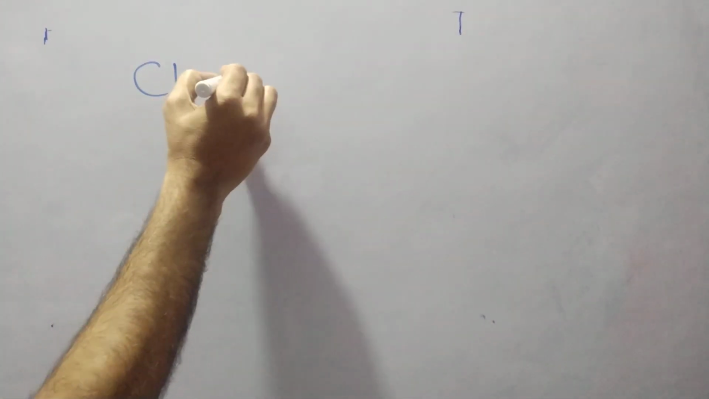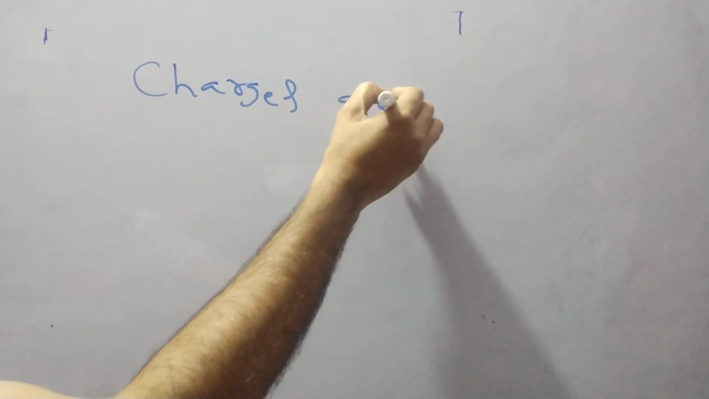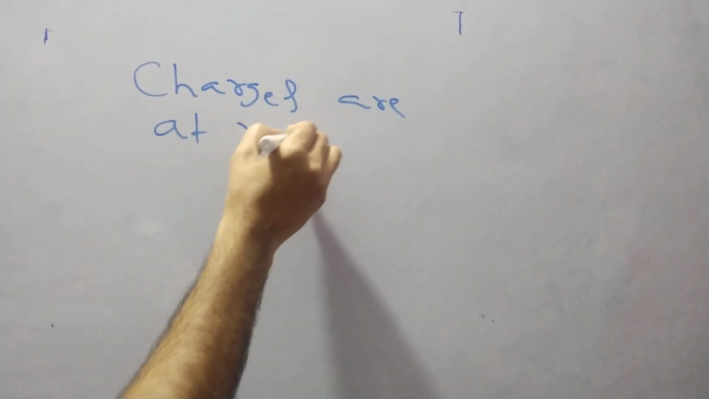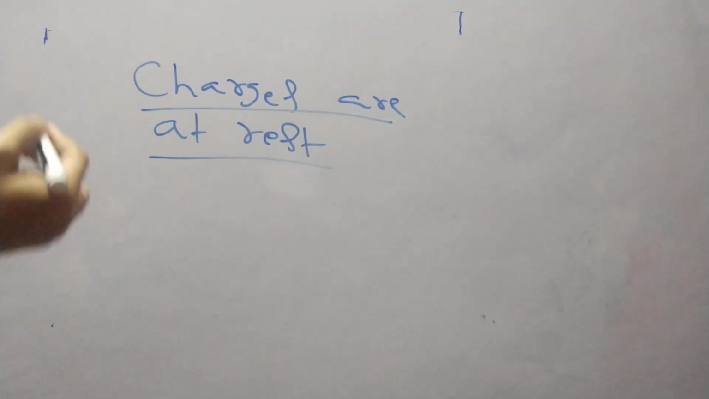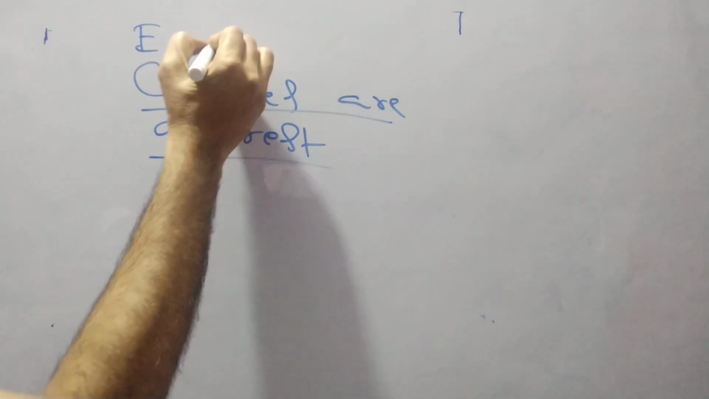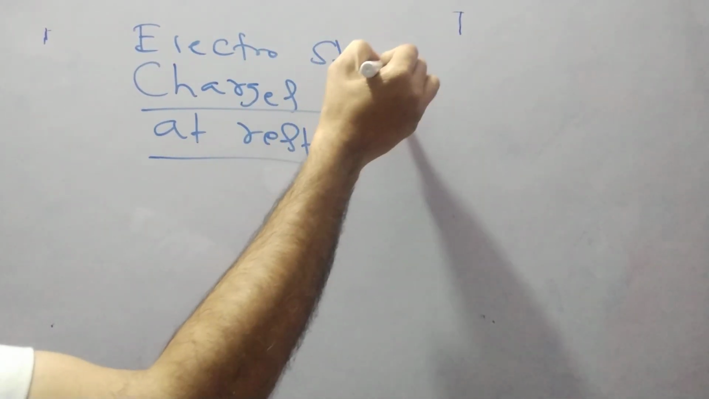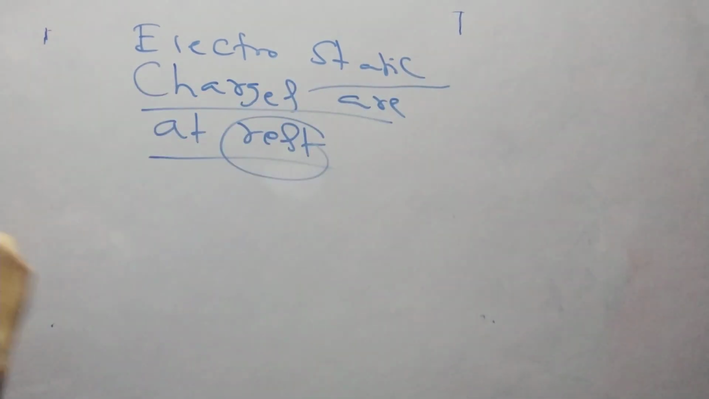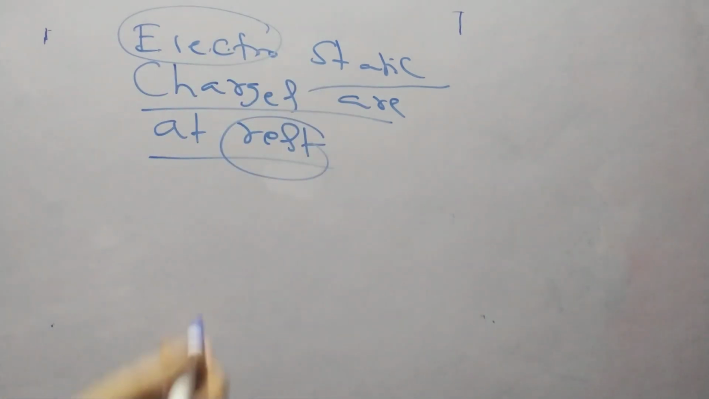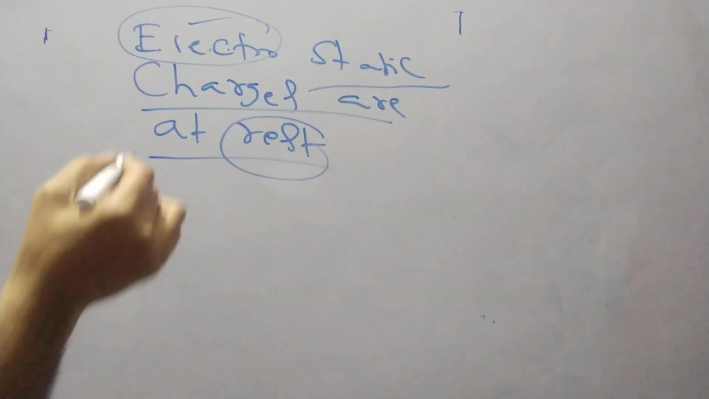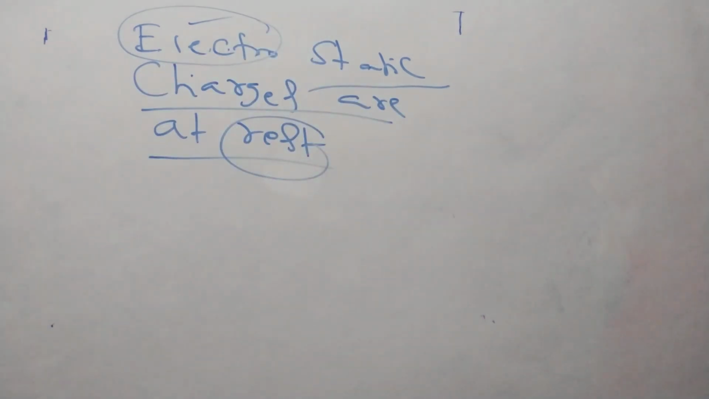So here we are studying when charges are at rest, stationary, at rest only. When we are studying charges at rest, that topic name is electrostatic. Static means rest or stationary. Electro means you know that charge. So that's why the name is there. Electrostatic means charges at rest.